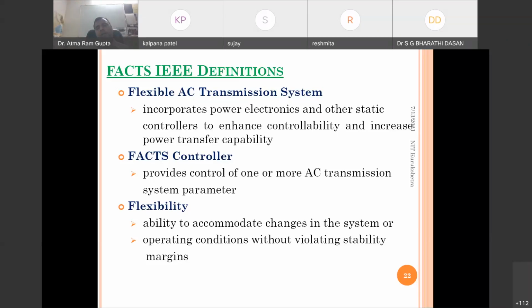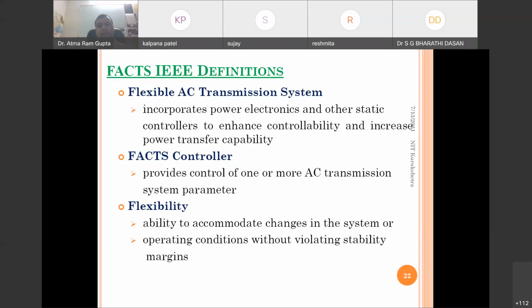If we can reduce the net reactance, the power transfer capability will be enhanced. As we know, power transfer capacity equals sending end voltage times receiving end voltage upon the reactance into sine delta.